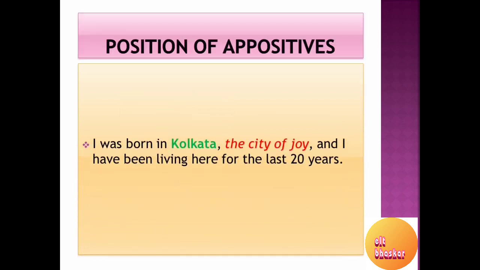In this sentence we find the appositive, the city of joy, in the middle of the sentence. I was born in Kolkata, the city of joy, and I have been living here for the last 20 years. Even without this appositive, the sentence still conveys a meaning: I was born in Kolkata and I have been living here for the last 20 years. Adding this appositive only adds extra information. So again this is an example of a non-essential appositive.